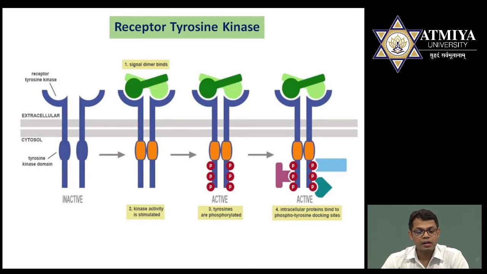Then next, after activation of this kinase, the phosphorylation occurs. It means one receptor will phosphorylate the other, the second one phosphorylates the first one, and hence the total phosphorylation occurs. You can observe here that 3 phosphate groups are present in the first receptor and 3 are present in the second receptor. Why does it happen?